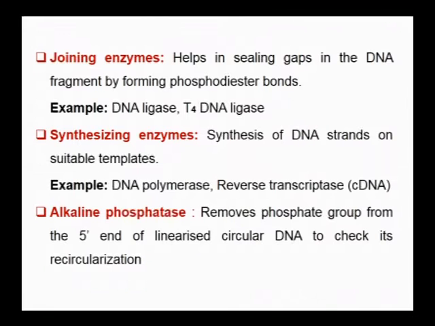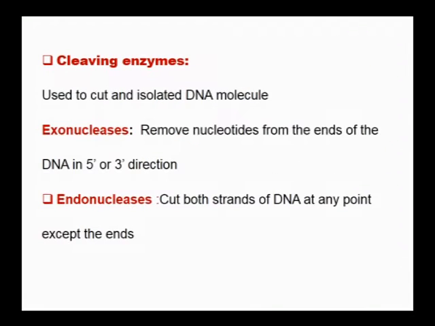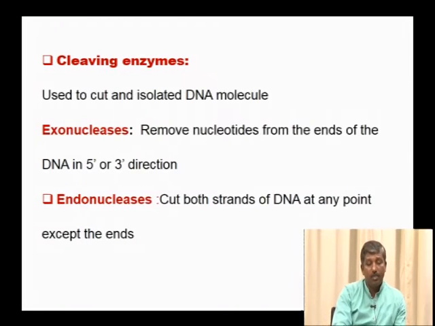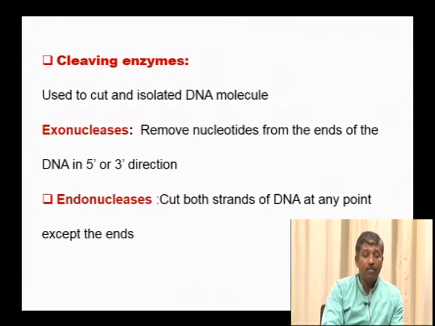Synthesizing enzymes synthesize DNA strands, as we mentioned, DNA polymerase. Even to produce complementary DNA, we use reverse transcriptase. Cleaving enzymes, exonucleases and endonucleases, belong to a larger group of enzymes called nucleases. These will cut the DNA.